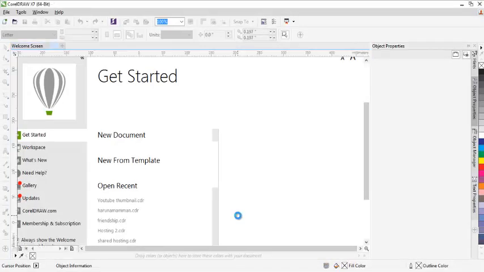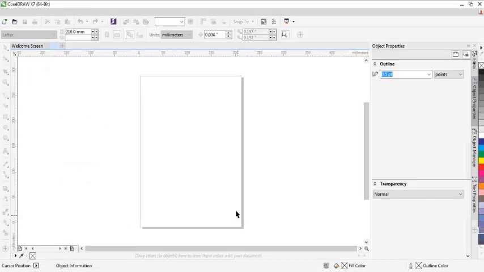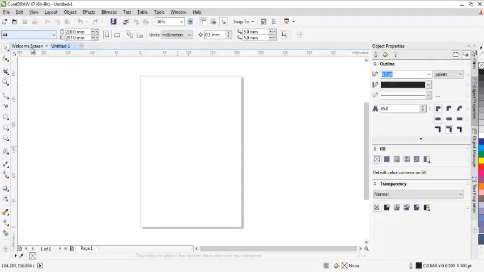Let's wait for it to open. Alright, now you can see here it is telling me this is my paper size A4, which is the size we are going to be using. And we are under portrait, but because we are creating a brochure, we needed to make it landscape. So to make it landscape, you come here and click on landscape. Okay, so this is our work area.